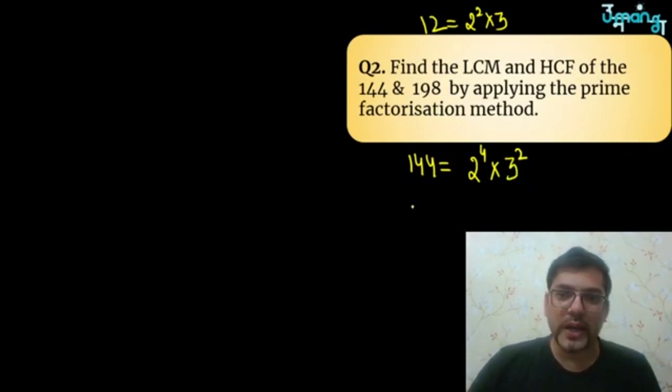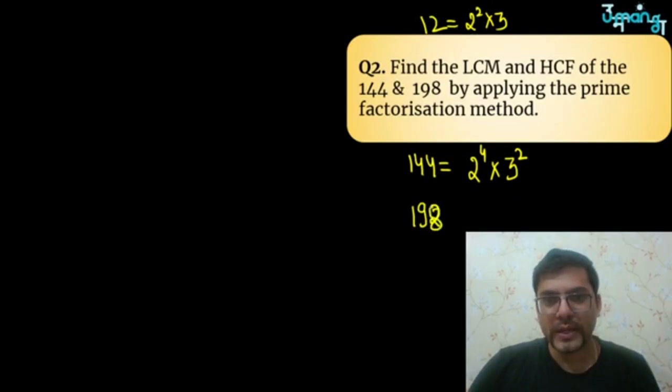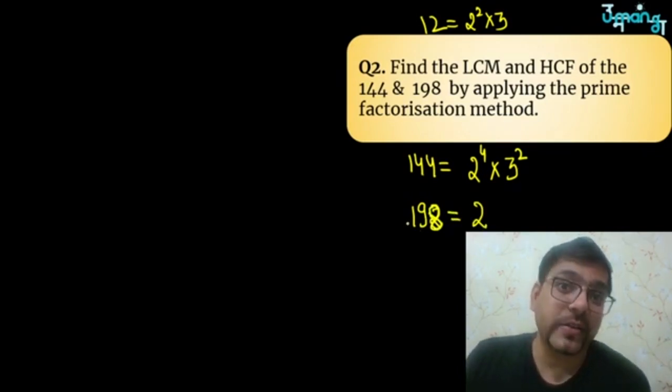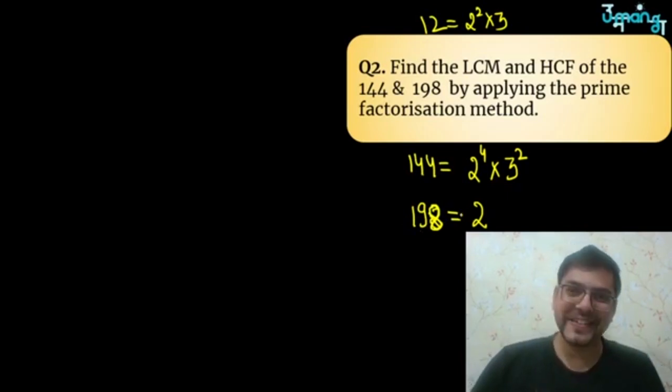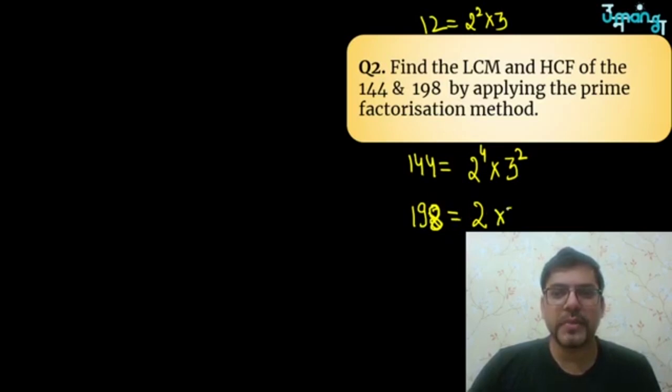Now if I talk about 198, here you can divide it by 2. If you divide it by 2, you will get 99. Please do it in your mind, 99, isn't it? So 99 means 9 into 11, which means 2 into 3 square into 11. 3 square is 9 and then 11. So 9 into 11 is 99, into 2 is 198.